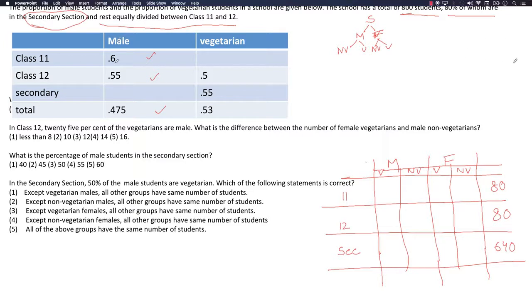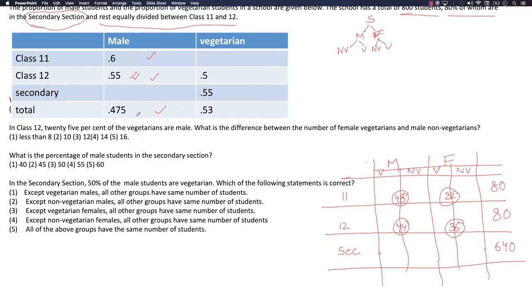Male in class 11 is 60%, or 0.6. So 60% of 80 is 48. So the number of females would be 32. Similarly, the number of males in class 12 is 55%. So 55% of 80 is how much? 11 by 20 of 80 equals 44. So females would be 36.